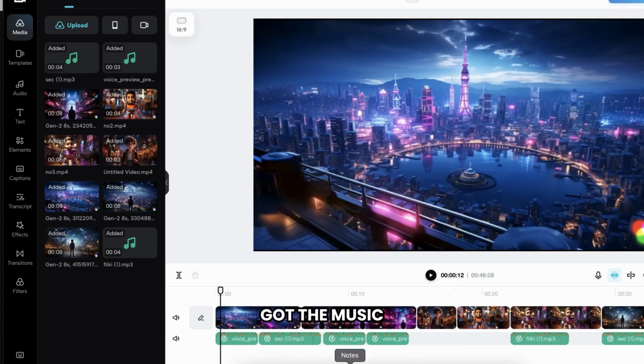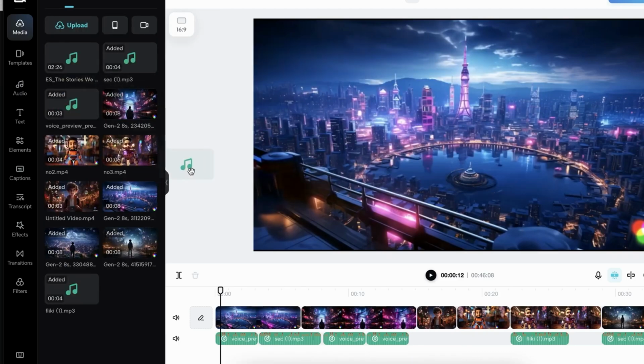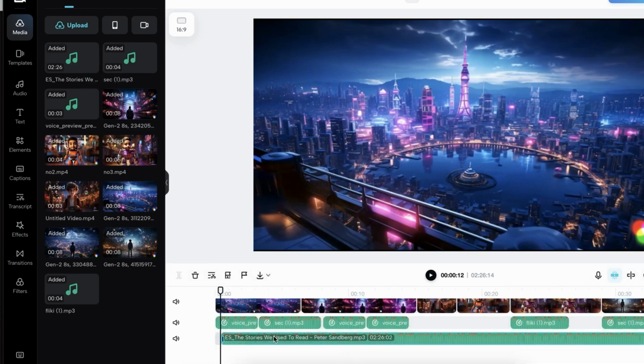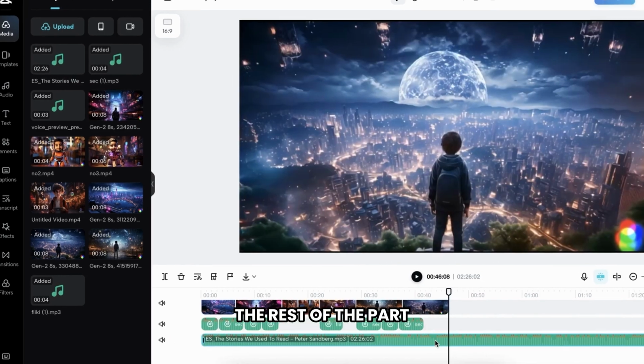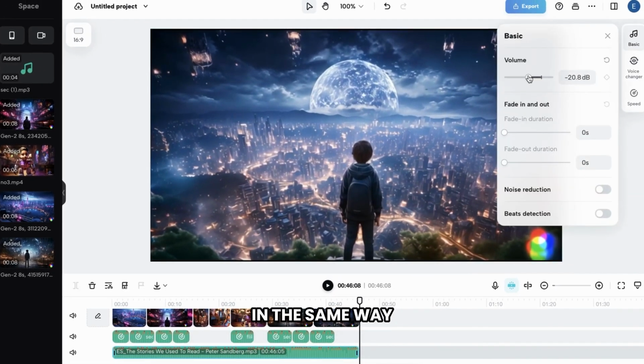And once you have got the music, let's go back to CapCut. Then drag and drop the music here. After that, drag the music from here and drop it on this track. Now, if you want, you can delete the rest of the part. And if you want to reduce the volume, you can click here and reduce it. In the same way, we can add more background music to our movie.